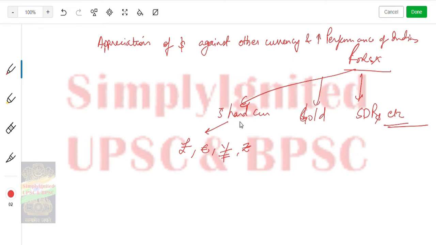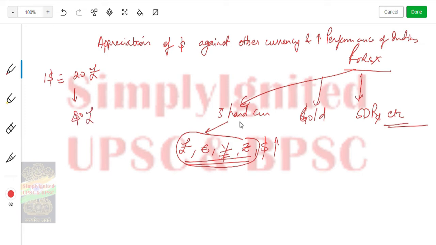Okay, fine. Yes, dollar, I've got it. So if the dollar is appreciating against these currencies also, then what will happen? These are depreciating. So let's see it. Initially $1 was, say, equivalent to 20 pounds. I'm just giving an example. And now it goes on to become 40 pounds. So what will happen?